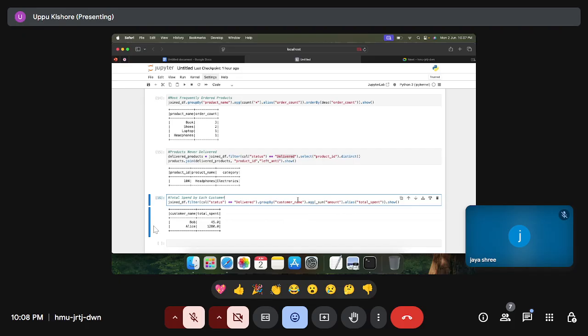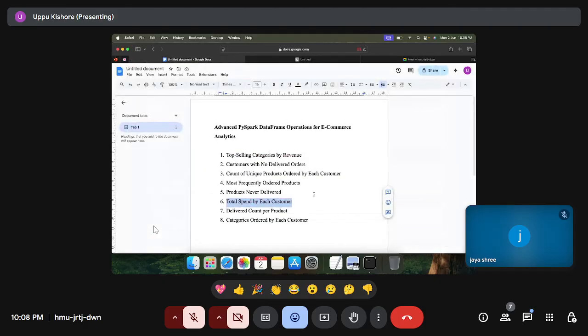Okay, so here these are the first 6 I have explained. I want you to try these other 2 operations. Count how many, so delivered count per product. Means how many times